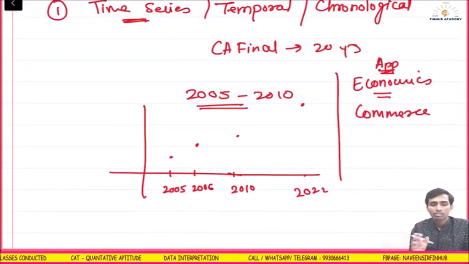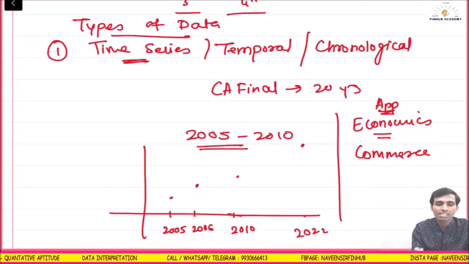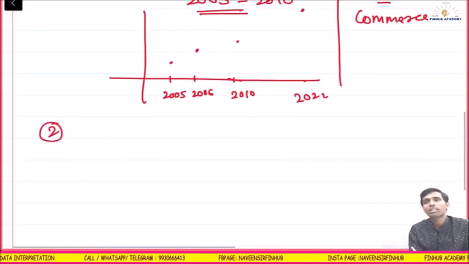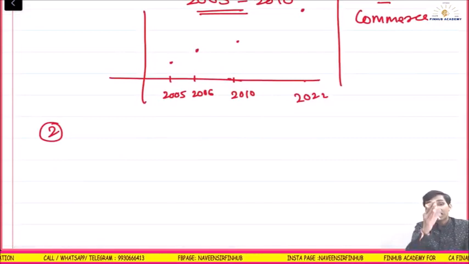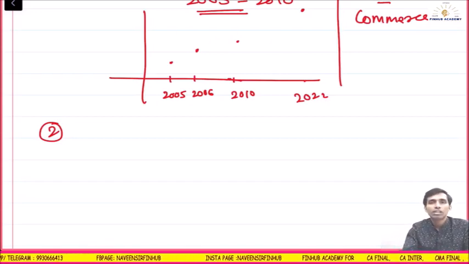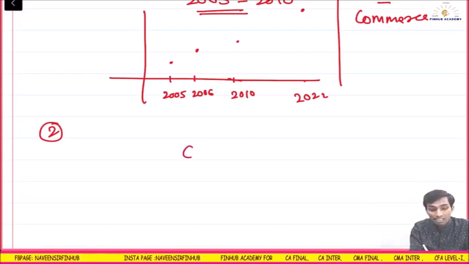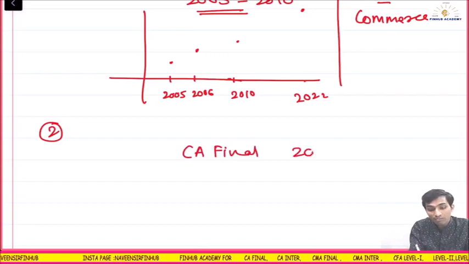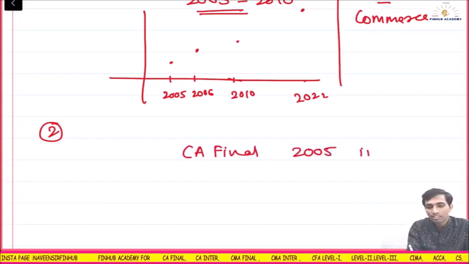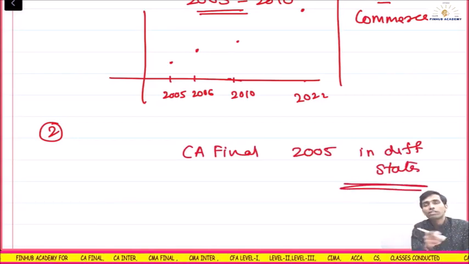Okay, so coming back, types of data. How many types of data do we have? First one is time series, temporal or chronological, correct? Second type of data you will have is geographical. When I say geographical, means data are arranged geography wise, region wise. Understood? How many students appeared for CA final in 2005, only 2005, in different states of India? So what I am taking into consideration here is different states, means geography. Understood?